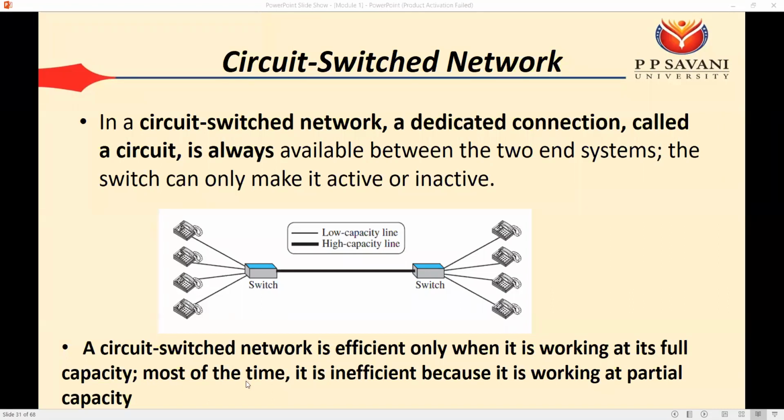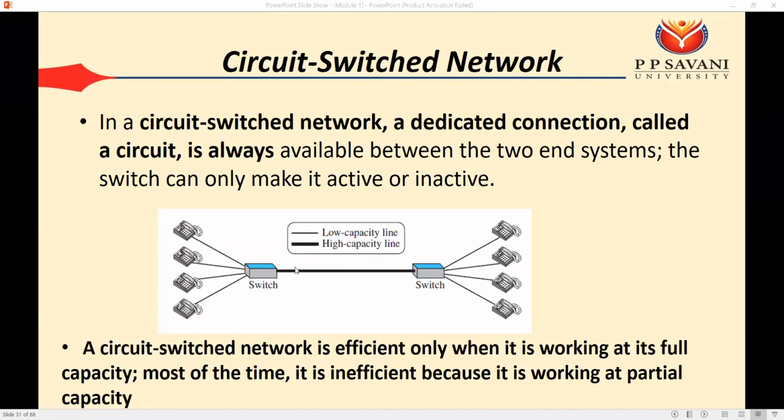Okay. But most of the time, let's say only 1 or 2 users are talking, so it is inefficient because it is working at partial capacity. If all 4 are talking with each other, then the 4 Mbps is fully utilized. But if only one or two are talking, then only 1 Mbps or 2 Mbps is going to be used. Okay. So this can be the disadvantage of circuit switched network.